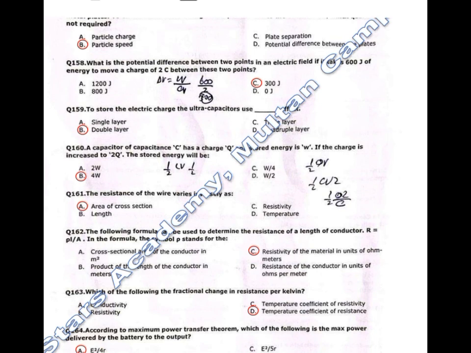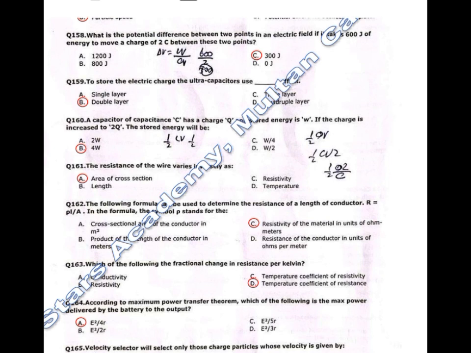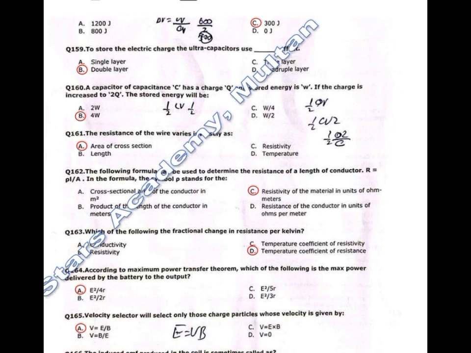158. What is the potential difference between 2 points in an electric field if it takes 600 joule of energy to move a charge of 2 coulomb between these 2 points? Correct option is 300 joule. 159. To store the electric charge, the ultra capacitors use double layer, single layer, 3 layers, quadruple layer. Correct option is double layer.